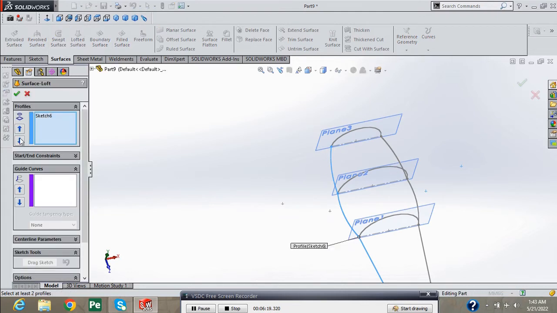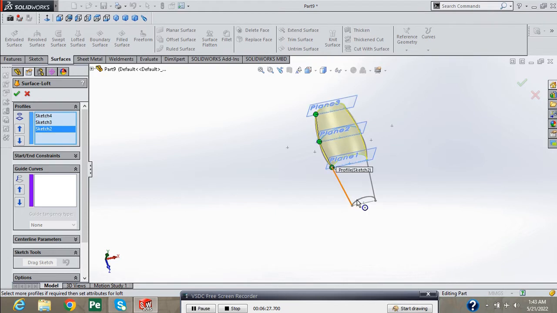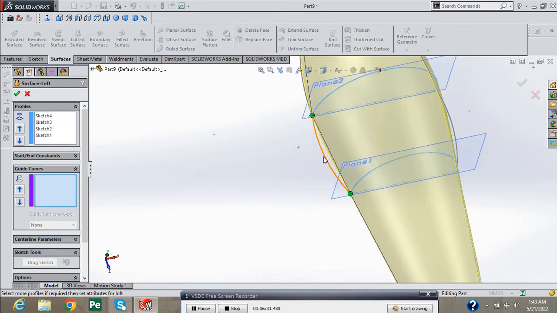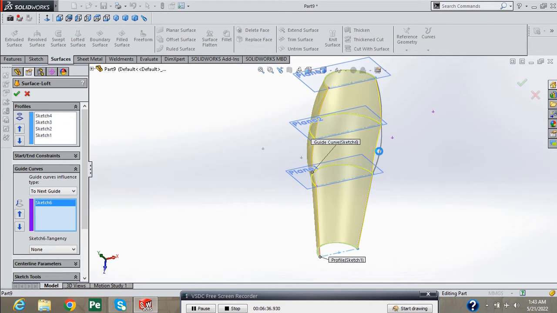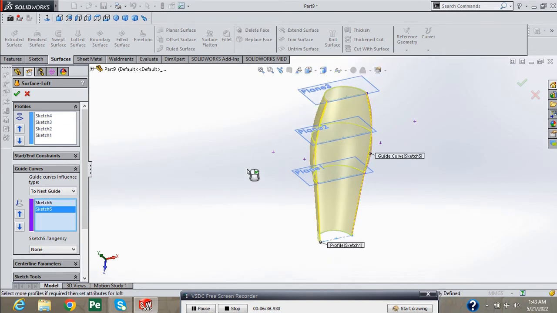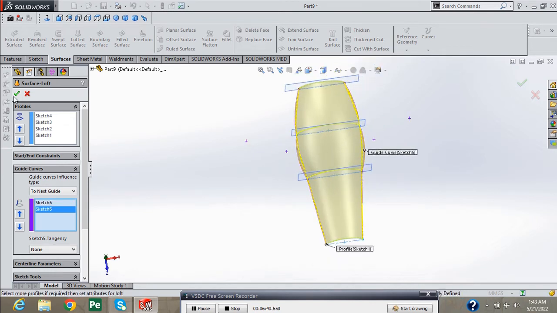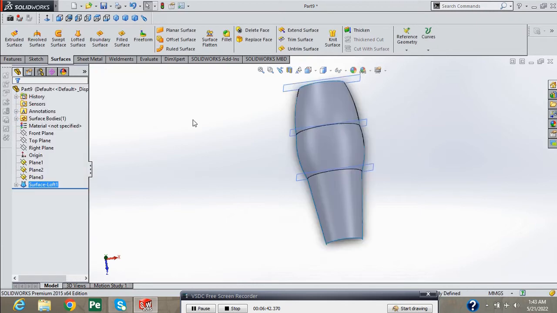And select Lofted Surface. Remove this selection. Select profiles. And now select guide curves. Select this curve and this curve. Press green check.